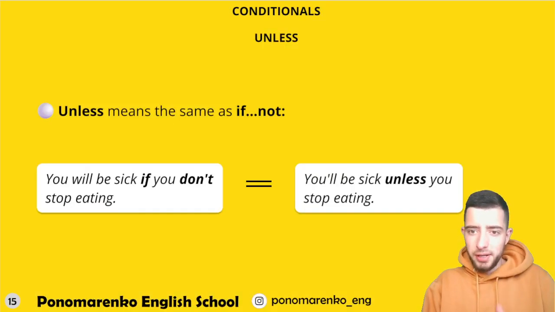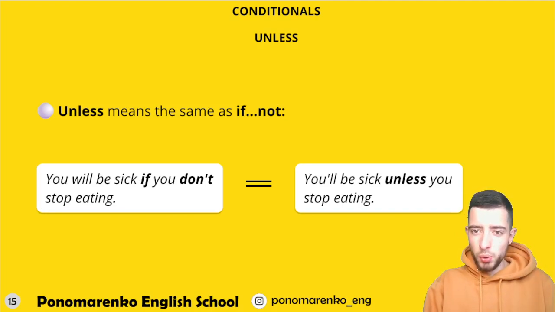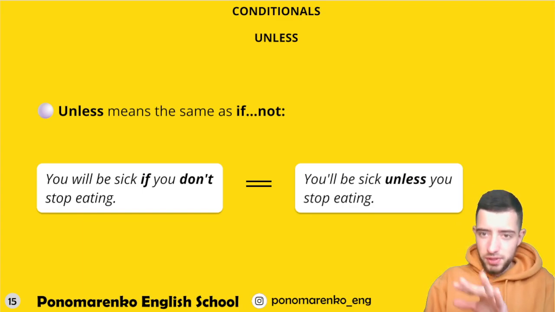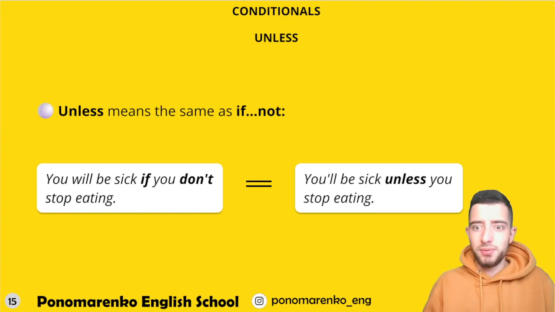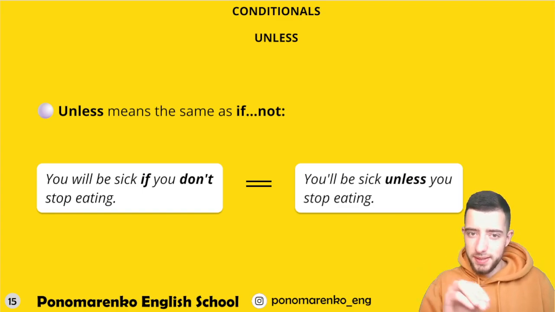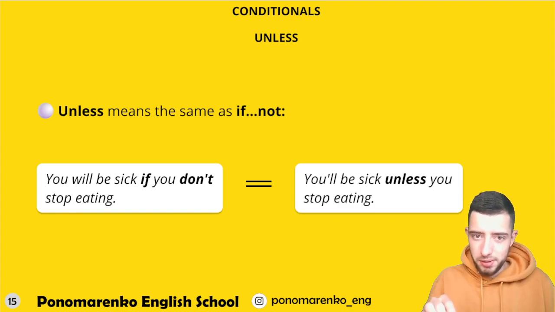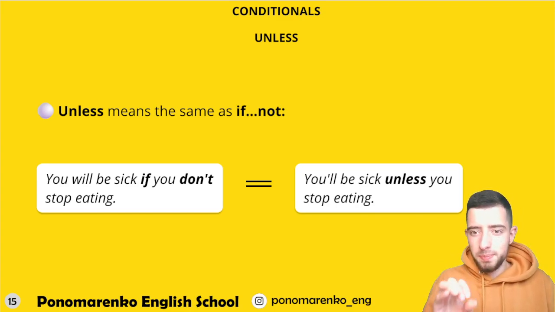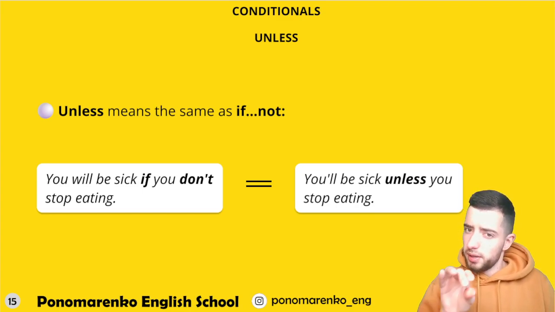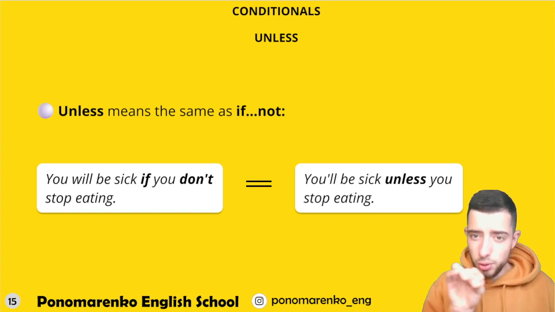This is a very interesting word, unless, and you can substitute two words together with this one. So unless means the same as if not. Just take this into consideration. You will be sick if you don't stop eating. That's a good sentence, but we have a better one. You will be sick unless you stop eating.